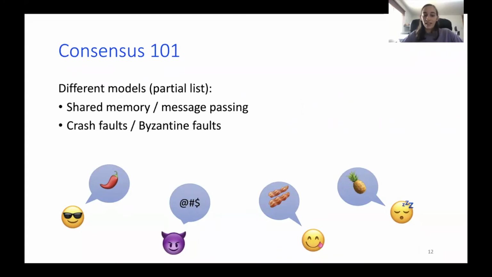Let's say in message passing, they can tell this emoji that he wants extra cheese, and another emoji that he wants nothing on his pizza. So it's undefined. He can do arbitrary behavior, whatever he wants. He can ruin the game for us.